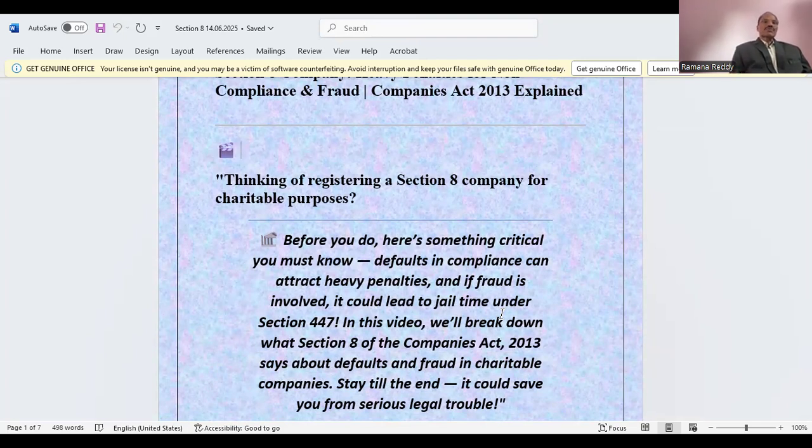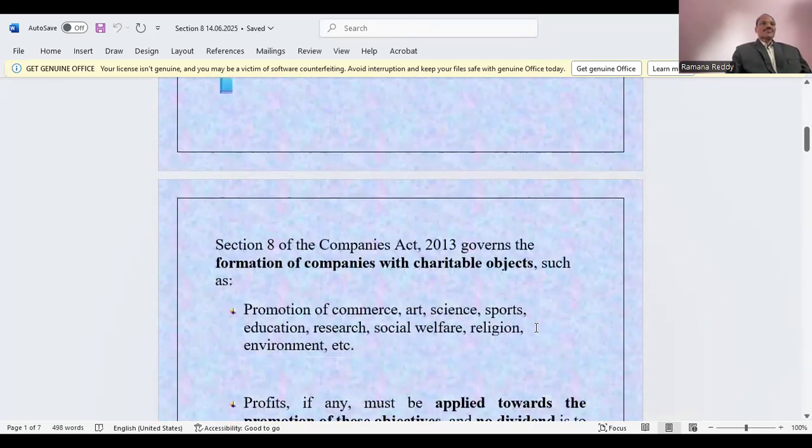under Section 447. So in this video, we will break down what Section 8 of the Companies Act 2013 is and what it says about defaults and fraud in charitable companies. Stay till the end. It could save the company from serious legal trouble.